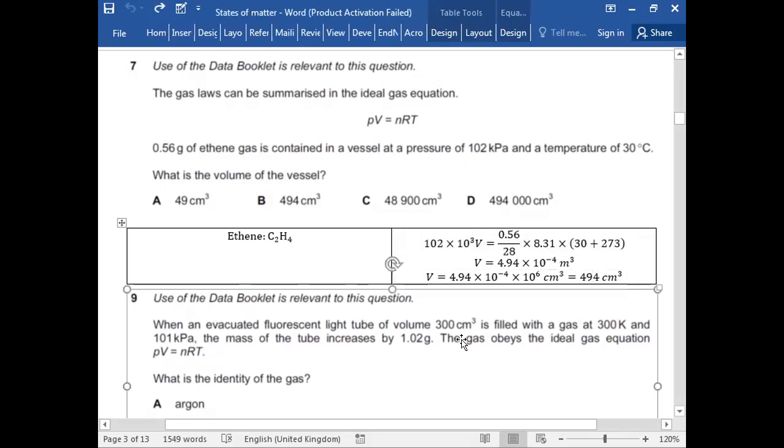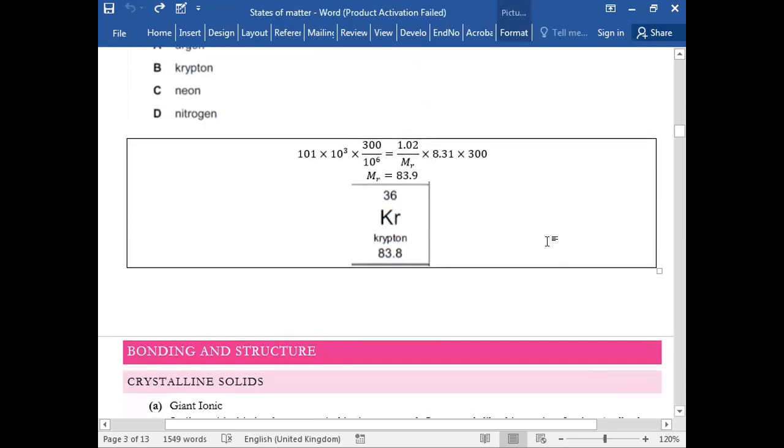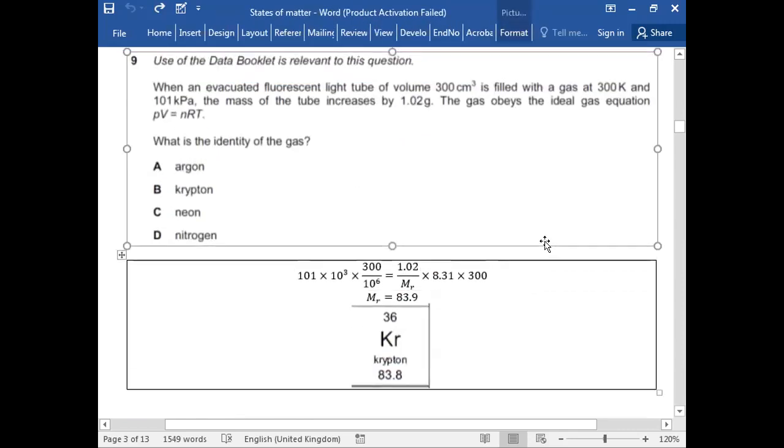In the next question, when an evacuated fluorescent light tube of volume 300 centimeter cube is filled with a gas at 300 Kelvin, now the temperature is already provided in kelvins. Pressure is in kilopascals. You need to convert it into pascals, multiply that by 1000. The mass of the tube increases by 1.02 grams. The gas obeys the ideal gas equation, P equals to nRT. And you need to figure out which gas is this.